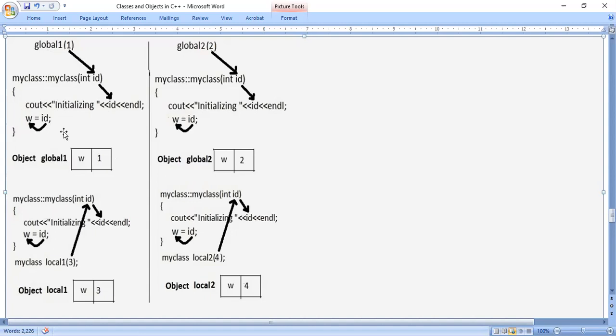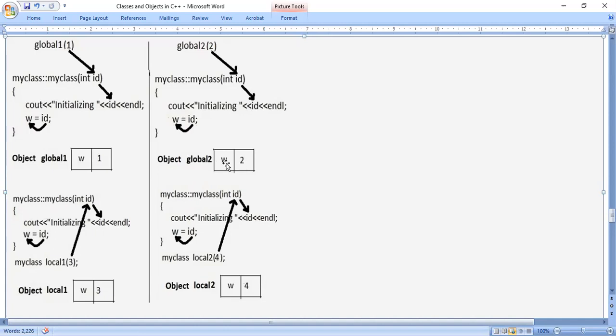So constructor is called. Next, again, global two is there. Global two object. When this object is created, same process. Constructor will be called. Value 2 is copied to ID. That ID is printed. Initializing 2, that value is printed. Then ID will be copied to W. For global 2 object, for variable W, value is 2.